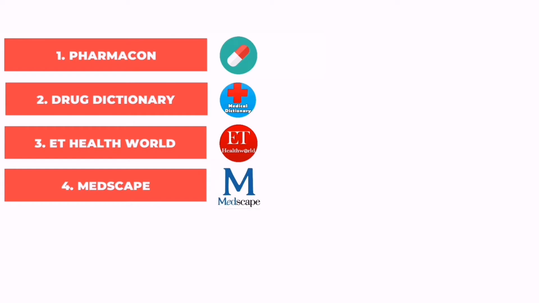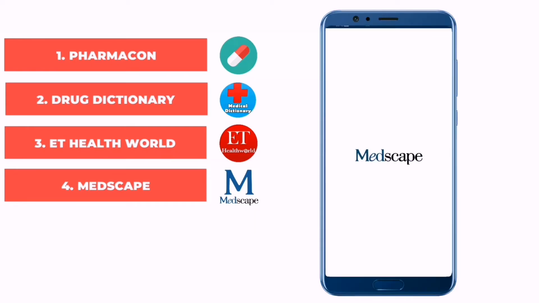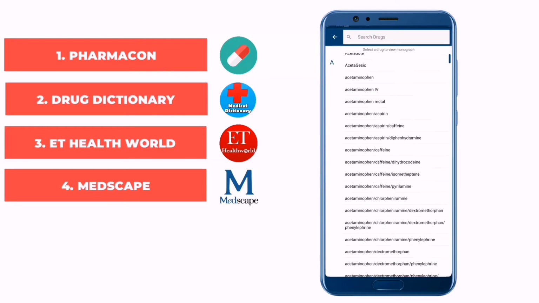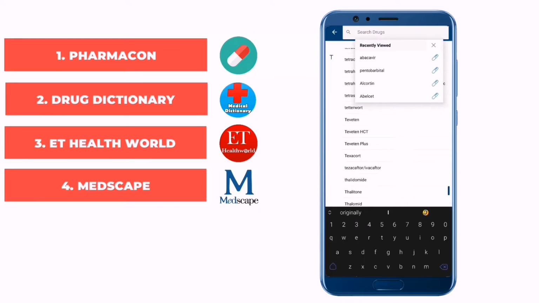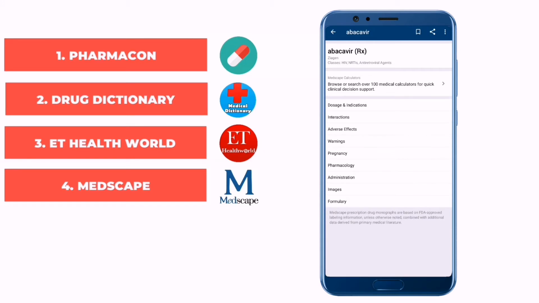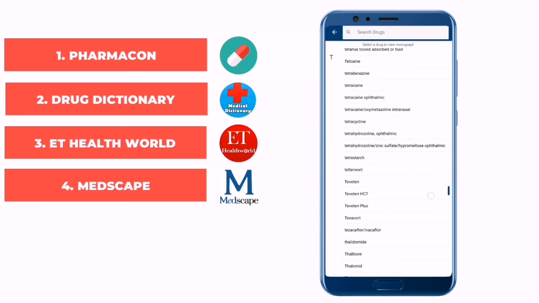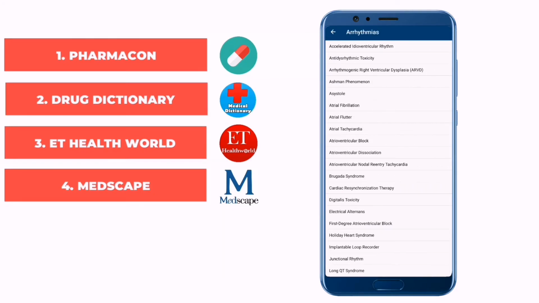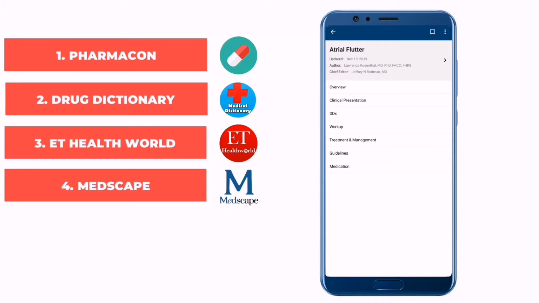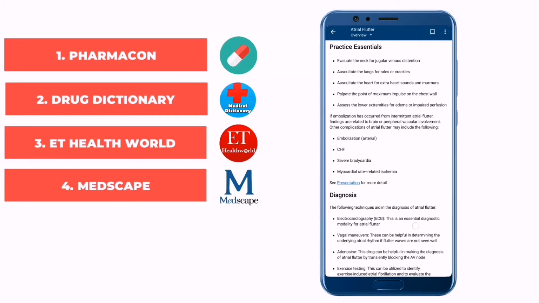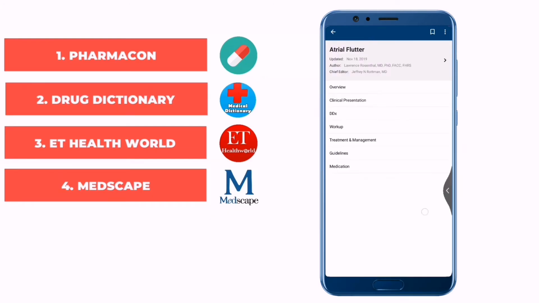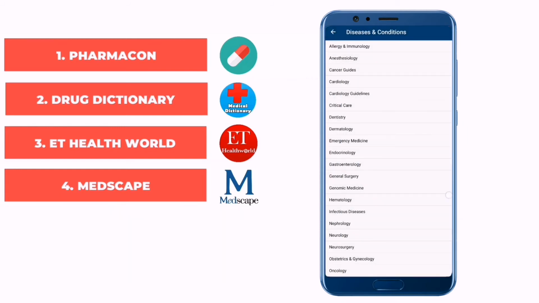Our fourth application is Medscape. Medscape is one of the most reliable sources of medical information used all across the world. You can search for any drug, and all its information is given in detail in this application. Secondly, it has a very interesting feature of diseases and conditions, in which different diseases are given in detail. One can have information related to different diseases from this application, which includes overview, signs and symptoms, diagnosis, management of the disease, its background, pathophysiology, treatment, etc.